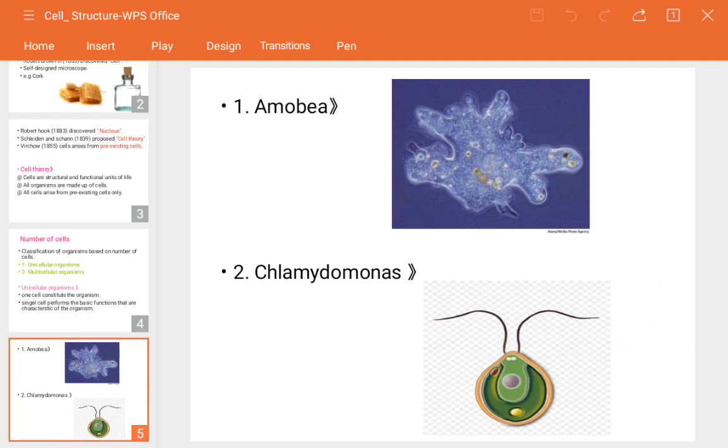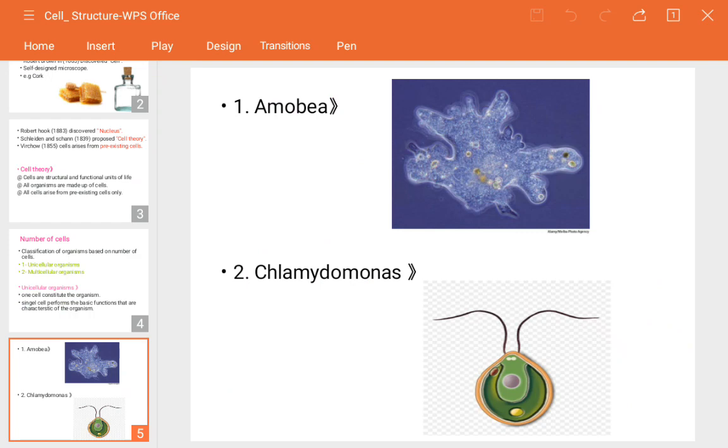Along with that, the chlamydomonas is also a microorganism, mostly found in stagnant or watery places. It consists of a chloroplast and a hair-like structure, the flagella, on its head, which helps in locomotion, and the chloroplast helps in the synthesis of their own food material.